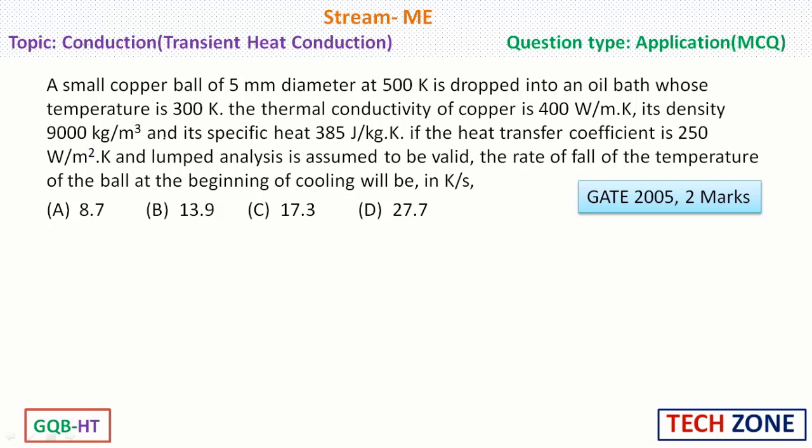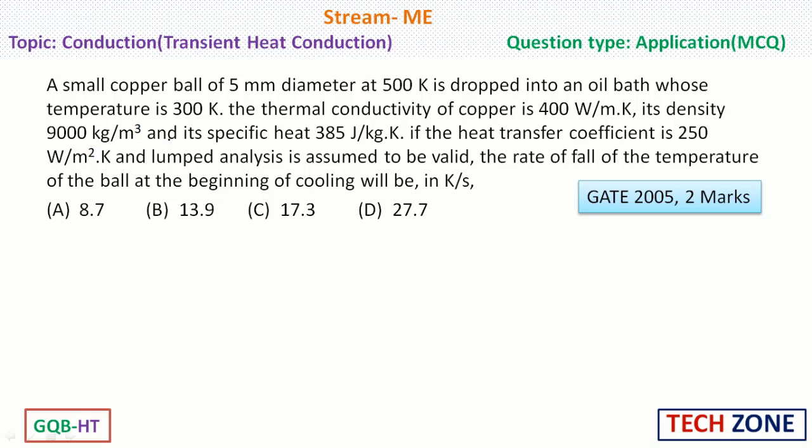Here is the question. A small copper ball of 5 mm diameter at 500 Kelvin is dropped into an oil bath whose temperature is 300 Kelvin. The thermal conductivity of copper is 400 watt per meter Kelvin. Its density is 9000 kg per meter cube and its specific heat is 385 joule per kg Kelvin.